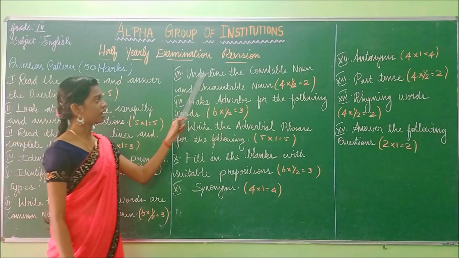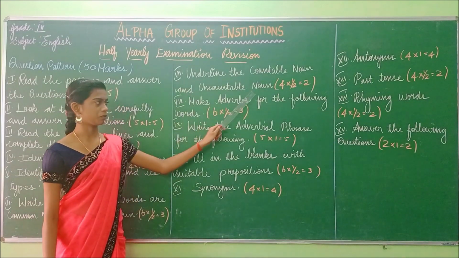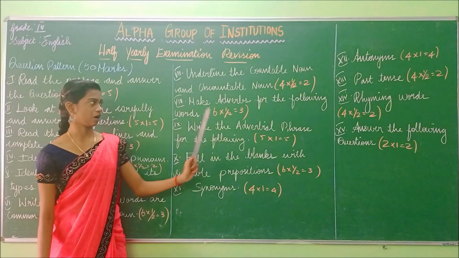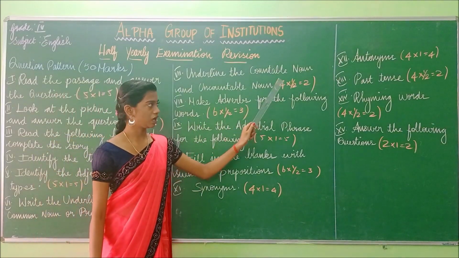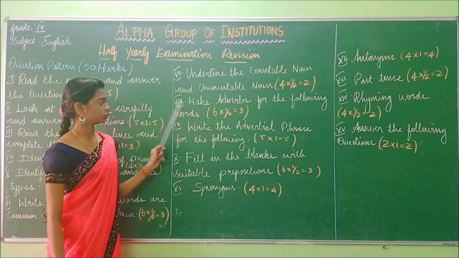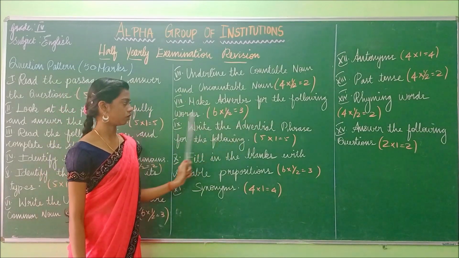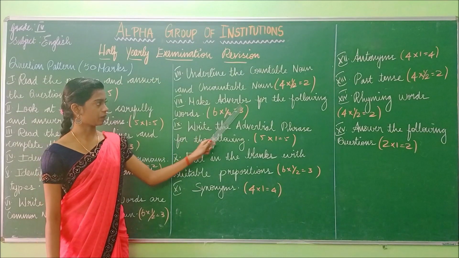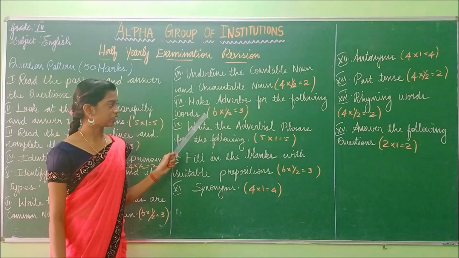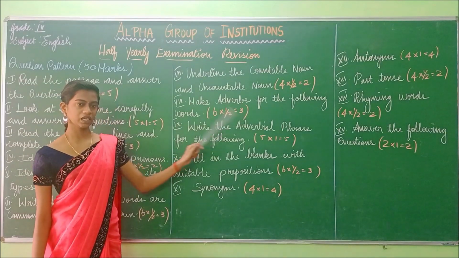And the seventh one, underline the countable noun and uncountable noun, and there will be 4 and each carries half mark and totally 2 marks. The eighth one, name adverbs for the following words. So there will be 6 words given and each word carries half mark and totally 3 marks.